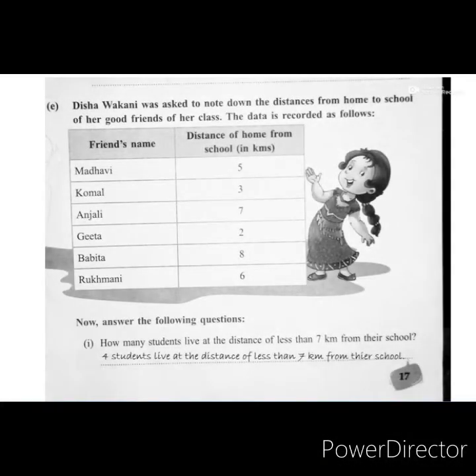Hi students, in the last video we completed page number 17, first topic. Up to the first topic we have completed. Today we will start from the second topic of this page, question E.